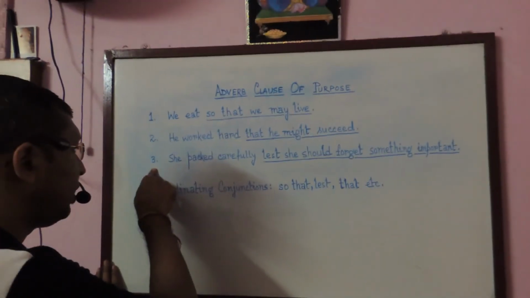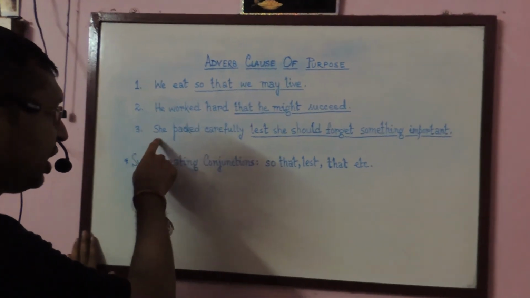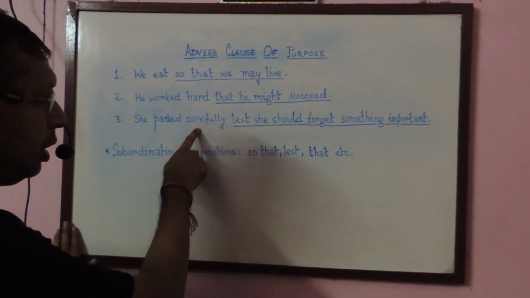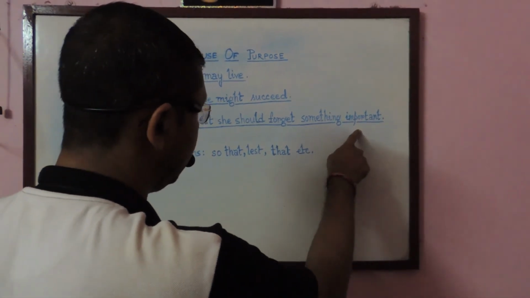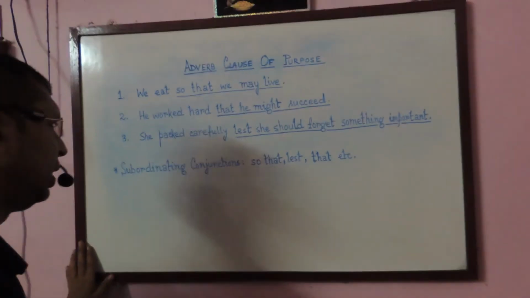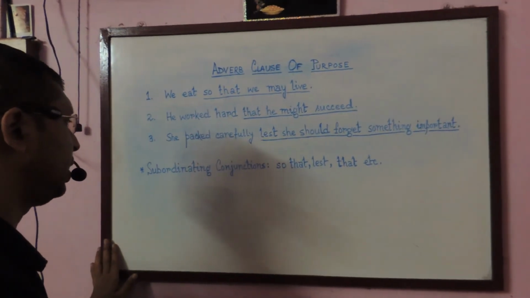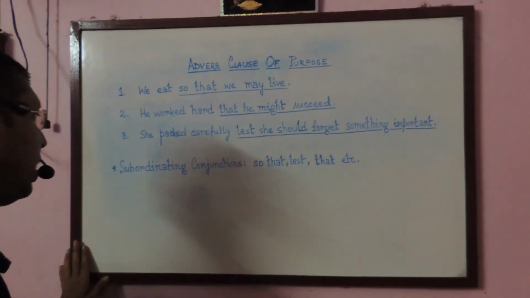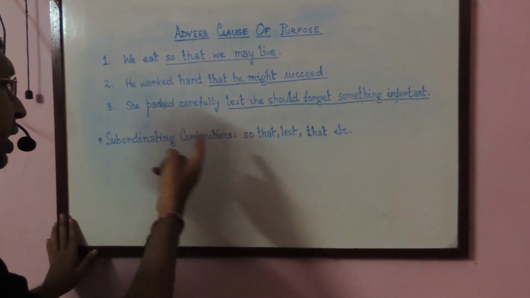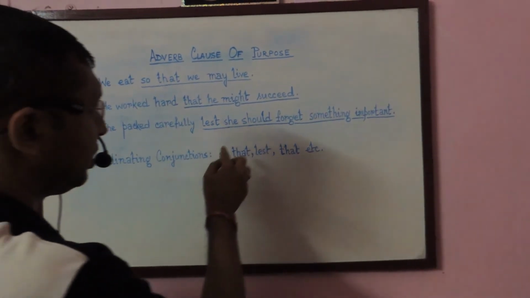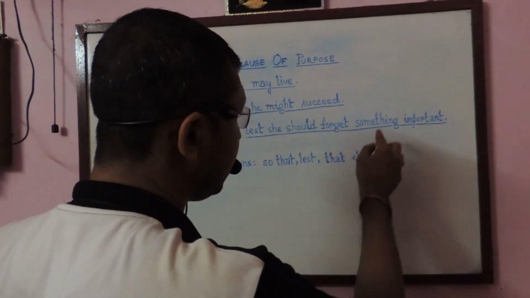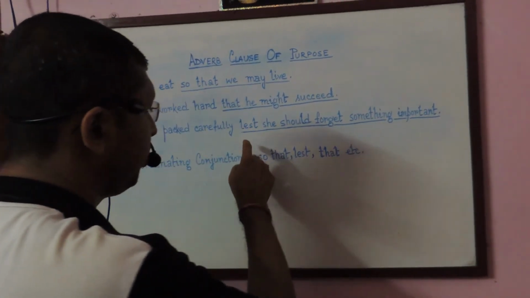Similarly, if we read the third sentence, she packed carefully lest she should forget something important. Now, similarly, if you ask the question, to what purpose did she pack carefully, you will get the answer lest she should forget something important.